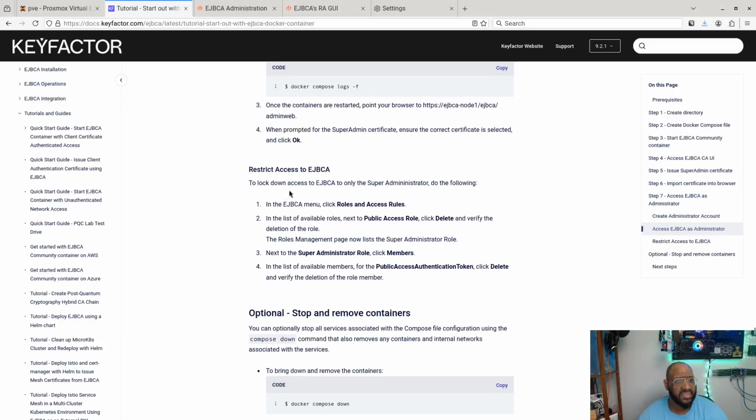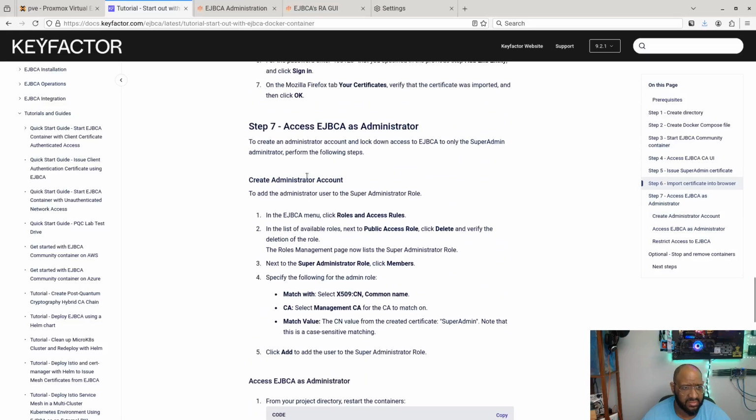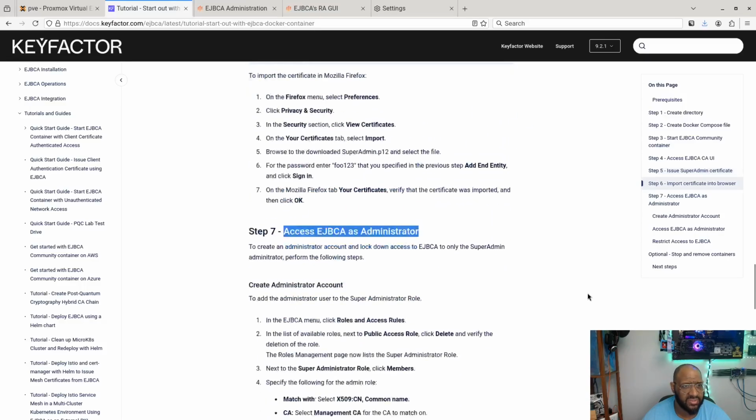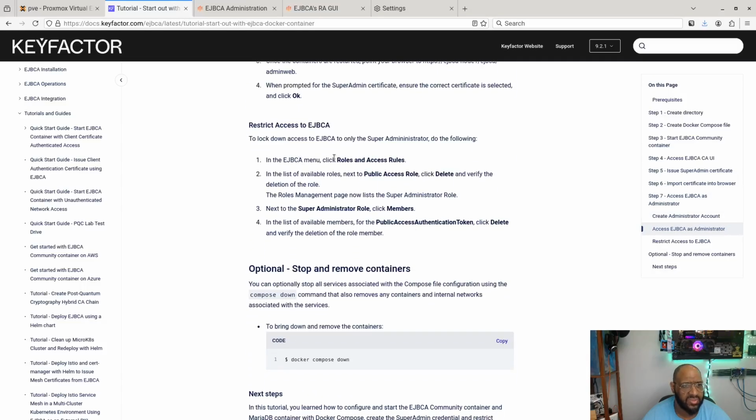All right, so now it says to lock down access to only do the following. Wow, I thought I just did that. Oh, okay, we created the account. Okay, that's what it was. So now we're going to actually restrict the access. Now we've created it. So in the menu, we go over here. If the list of available roles is public access, click delete. Next to super admin, we'll click members. All right, so delete that as well.